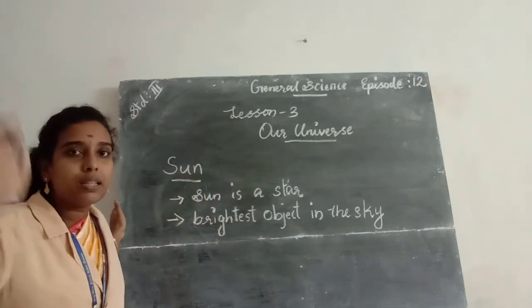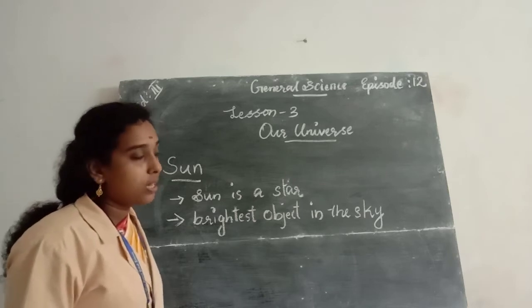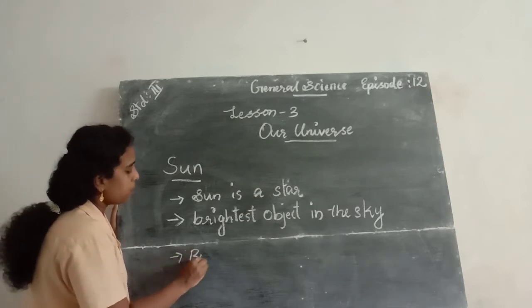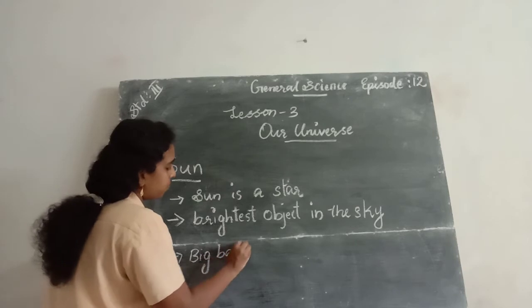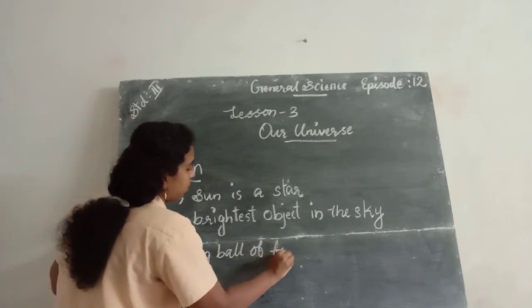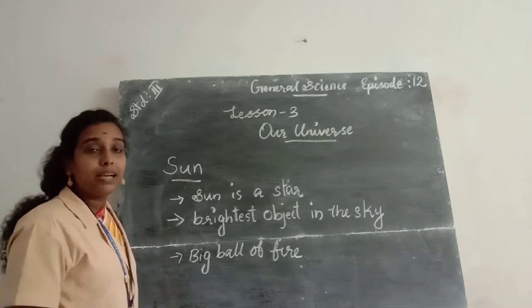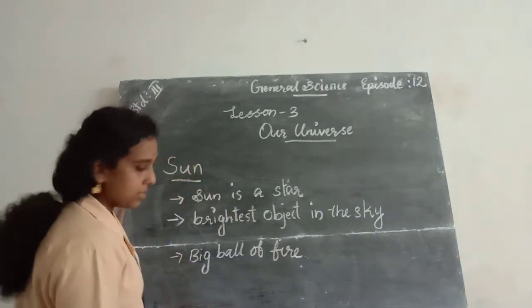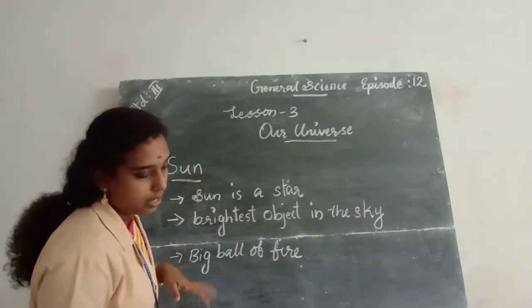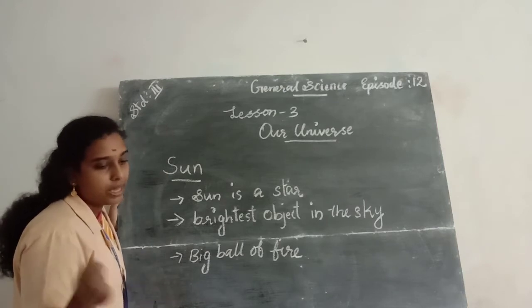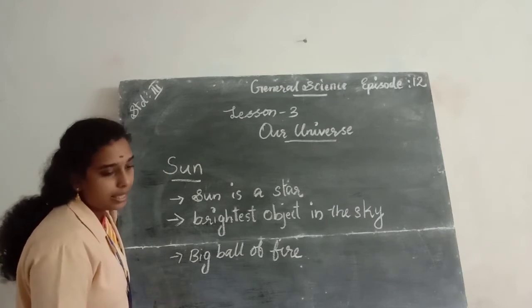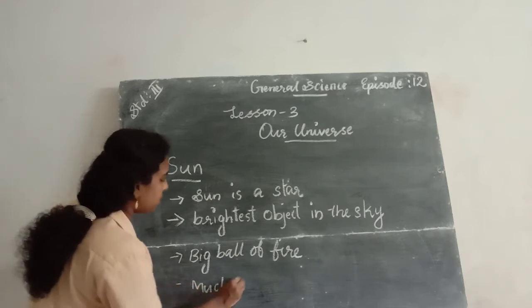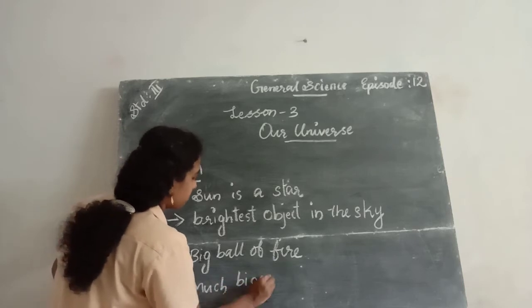The sun is a big ball of fire, much bigger than our earth.